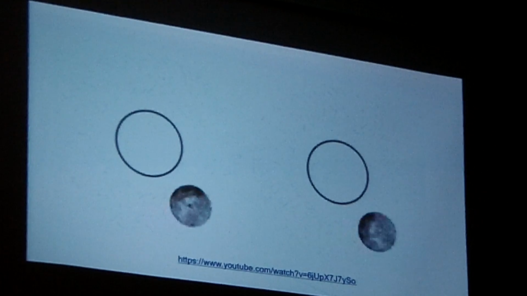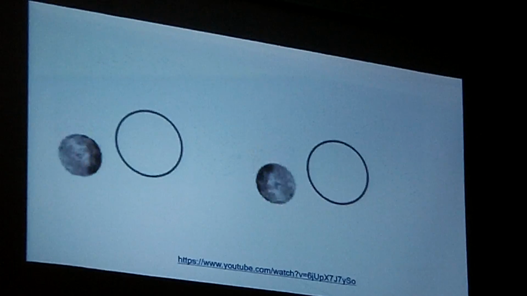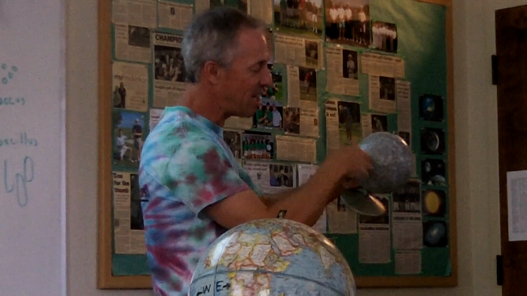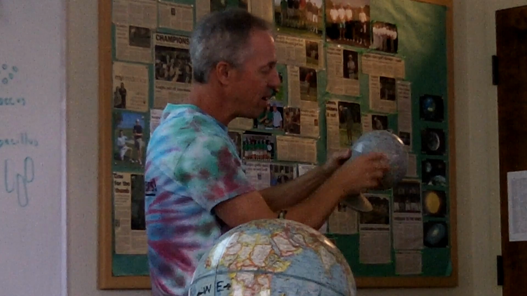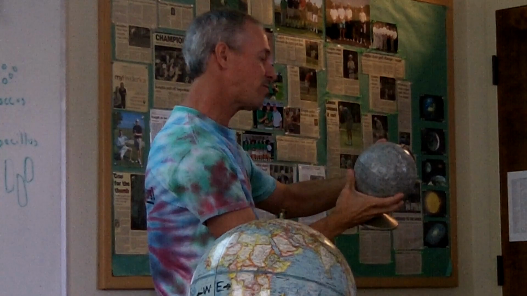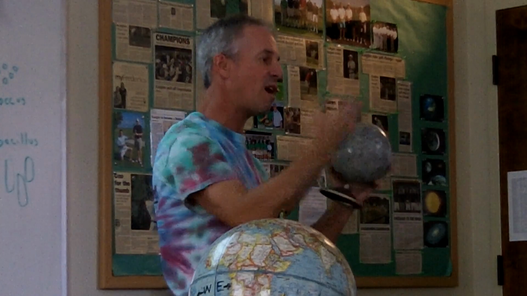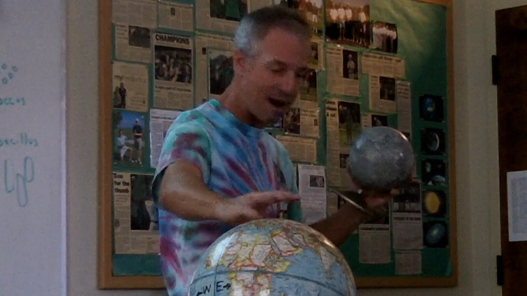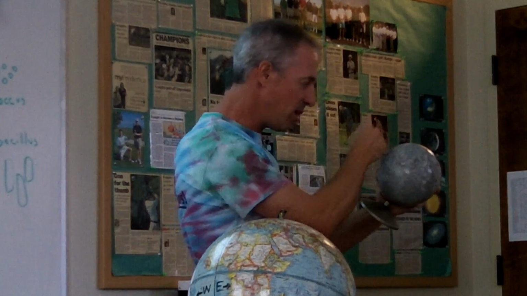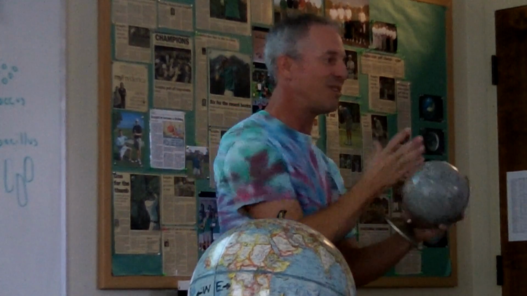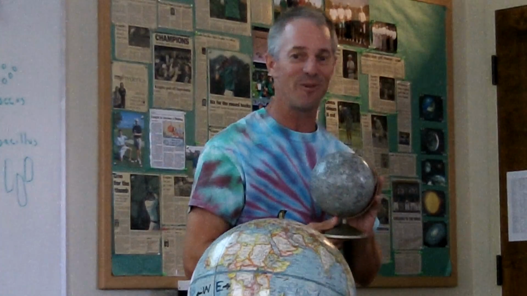Have we seen the dark side? Yeah, we've seen the dark side of the moon because we've flown a spaceship. The Apollo spacecraft went around it and took pictures of it. What did it look like? It looked different from this side. We thought it would be all the same everywhere, but this side has a lot more dark material, and this side has light material. And the elevation is higher on this side than this side. It's weird. It has to do with the gravity of the Earth pulling the rock and pulling the center of the moon a little off center, and it makes the crust on this side thicker than on this side. So it looks a little bit different. We'll talk about that later when we talk about the moon.